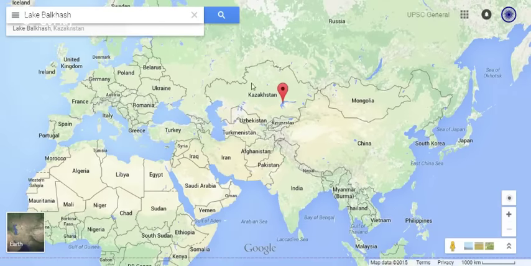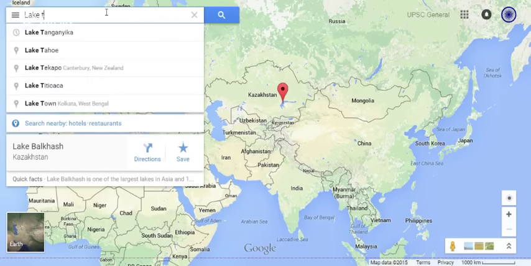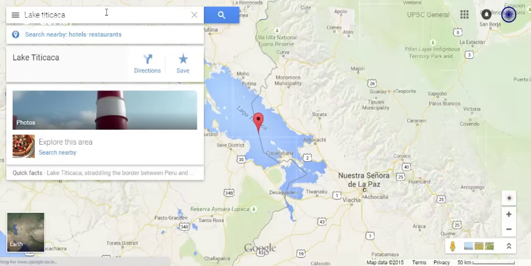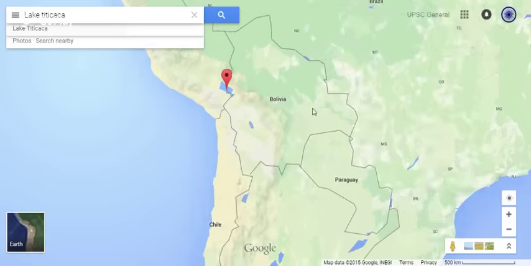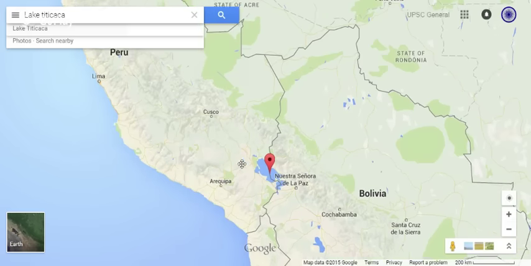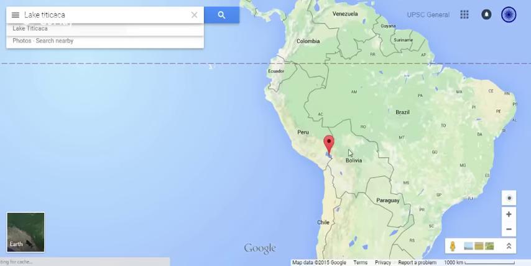Next, Lake Titicaca. Lake Titicaca is on the Bolivia and Peru border. On the western side we find Peru, and on the eastern side we find Bolivia.